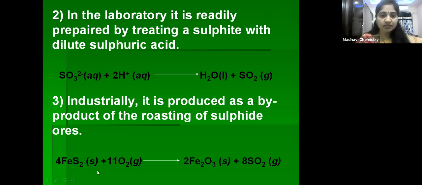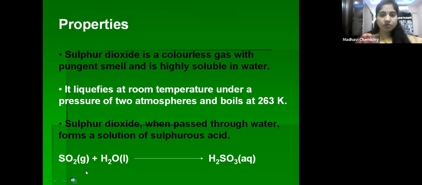So these are the methods of preparation of sulfur dioxide. Now coming to the properties of sulfur dioxide.